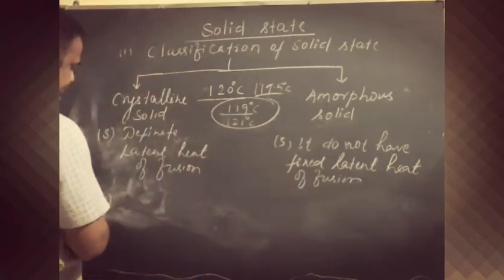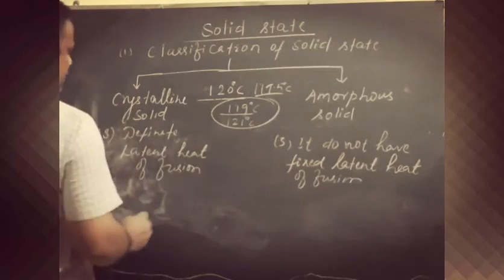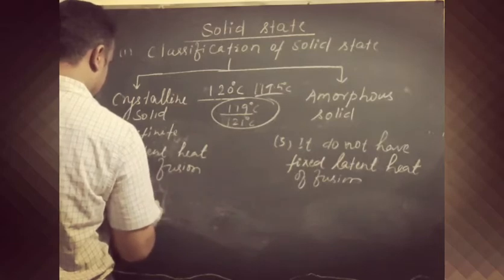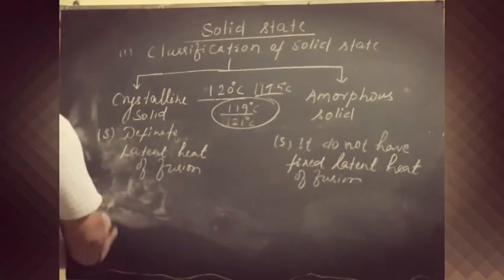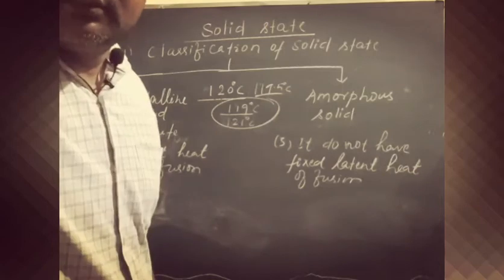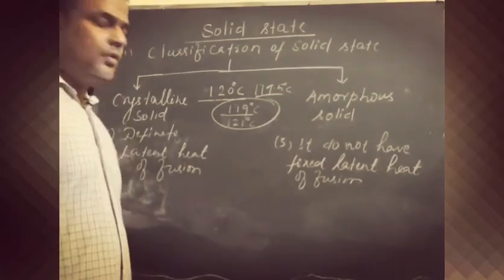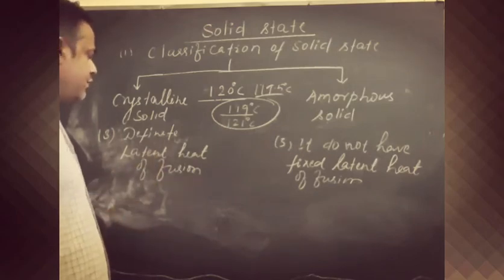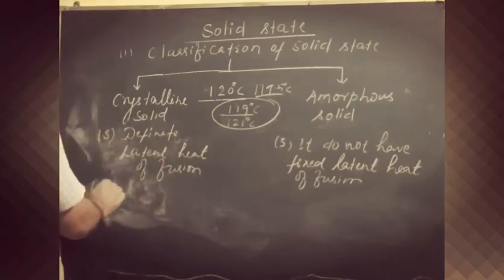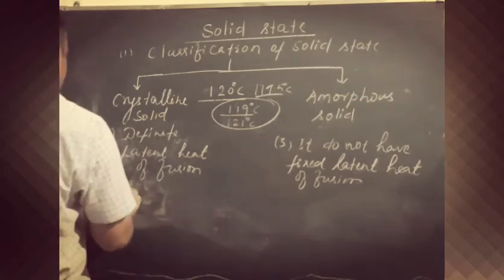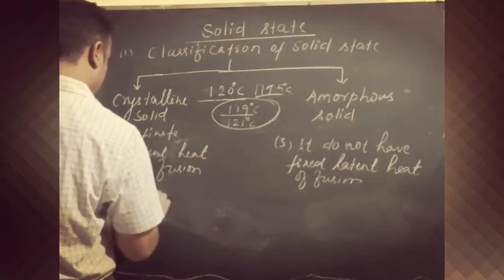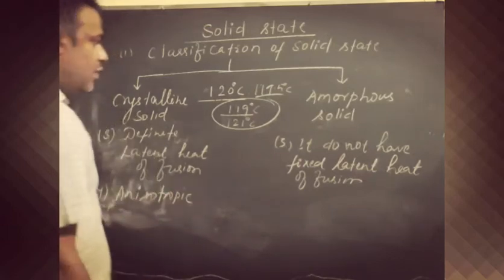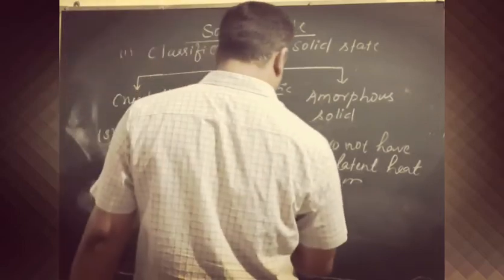The fourth point is, crystalline solids have definite heat of fusion or latent heat of fusion. Now the next point is, crystalline solids are anisotropic, while amorphous solids are isotropic.